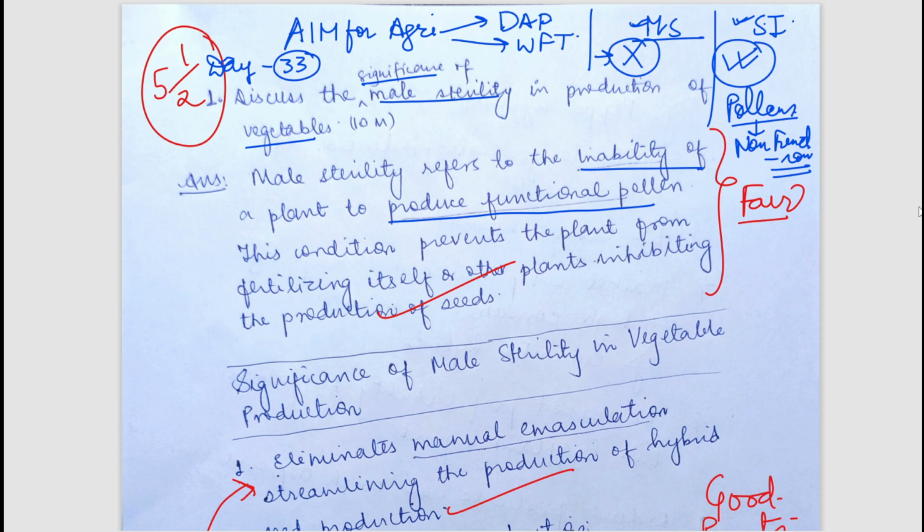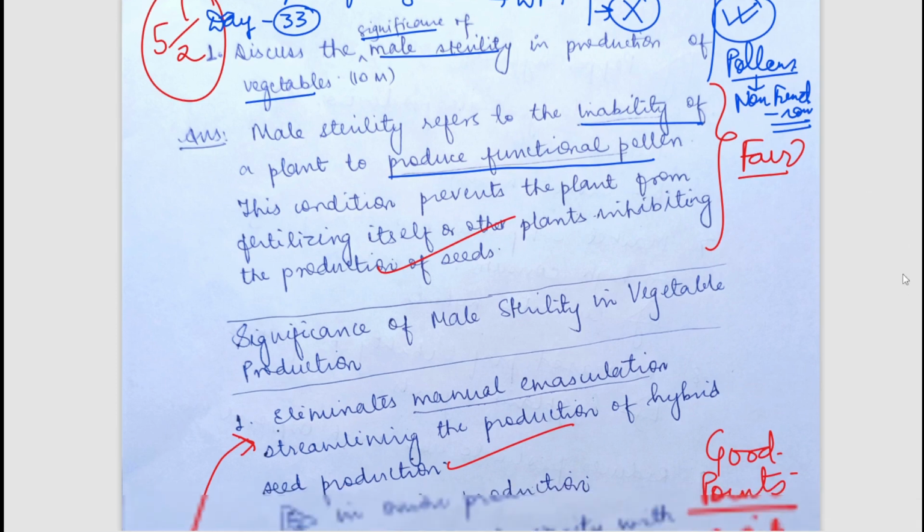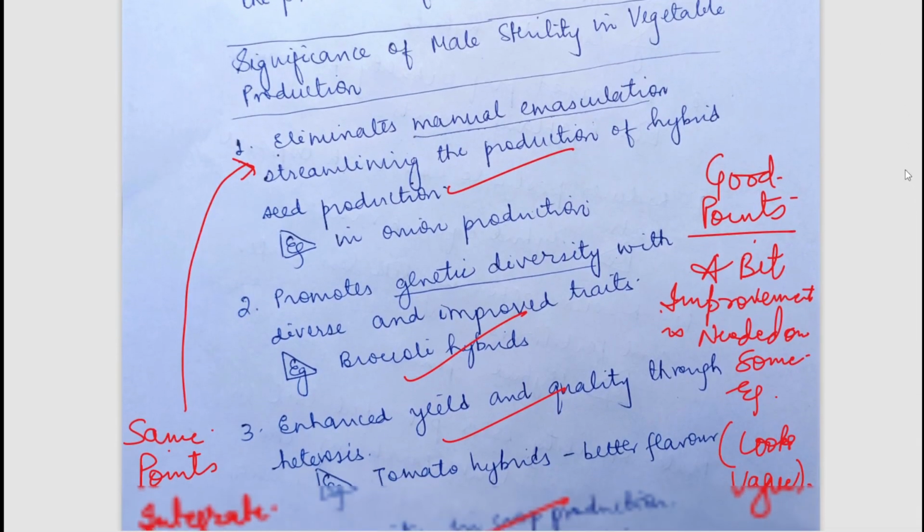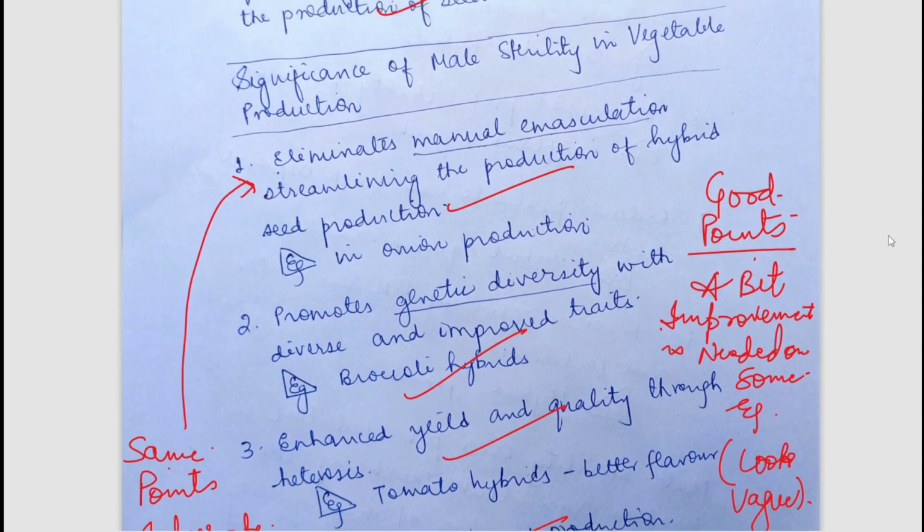Now we will see the significance of male sterility in production of vegetables, and I will be discussing the points briefly. So if you want to read the answers in detail, you can simply pause the video and read it. So the first important point is that it eliminates the need of manual emasculation. So what is emasculation? That is removal of anthers. As the plant is not able to produce the pollens only, there is no chance of pollination. So if there is no chance of pollination, it doesn't mean anything by removing the anthers. So that is why it eliminates the need of manual emasculation.